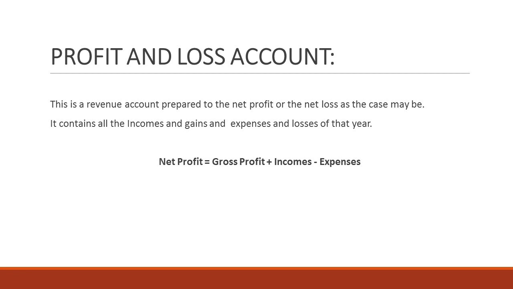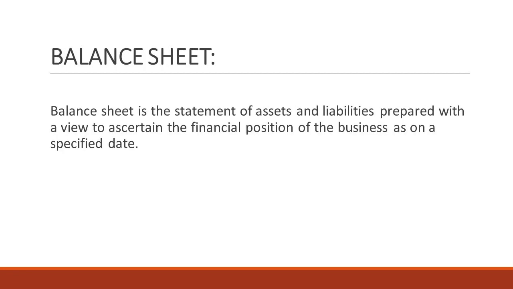On the basis of that net profit or net loss, at the end, to ascertain the financial status of the business, we will prepare a statement called balance sheet. You all know the meaning of assets and liabilities, which we have discussed in the previous video. So in this balance sheet, we will record all the assets and all the liabilities, and at the end we will ascertain the financial position of the business as on a specified date.